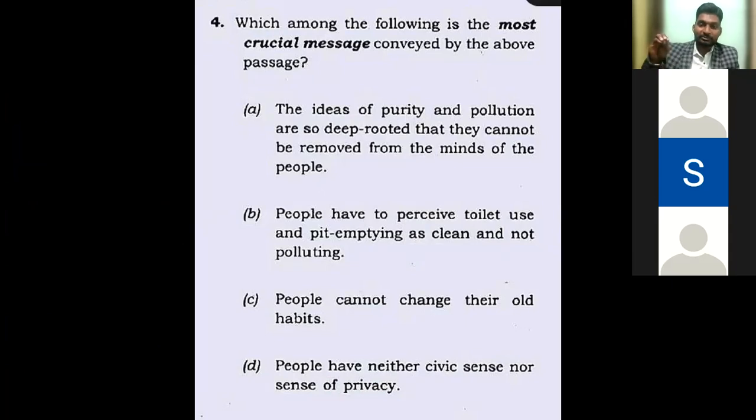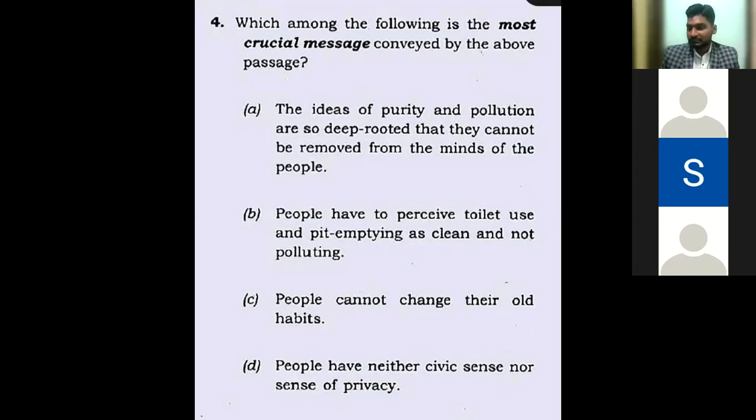If I tell you to just give me the answer without reading the passage, what would be the answer? Option B. Yes, sir. People have to perceive toilet use and pit emptying as clean and not polluting. Okay, if all three of you are saying that option B is the correct answer, why not option A, option C, option D? We haven't read the passage anyway. How do we eliminate A, C, and D?